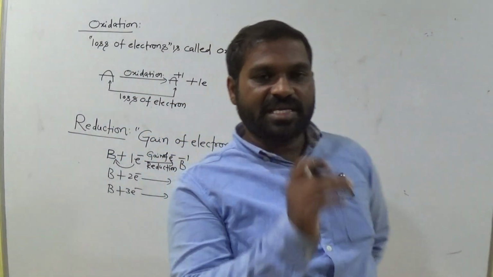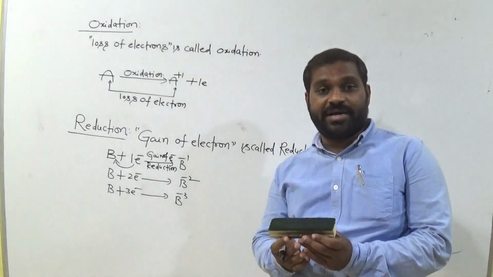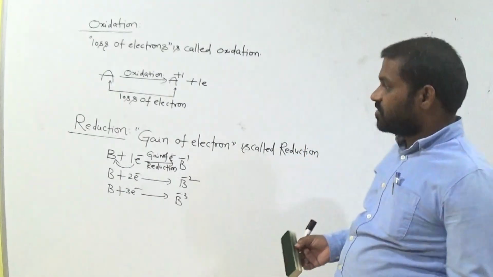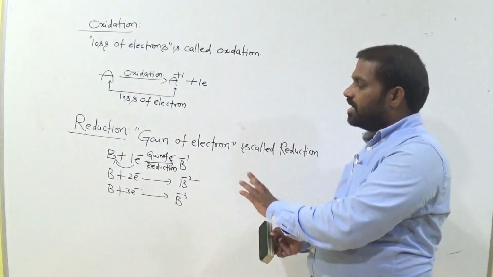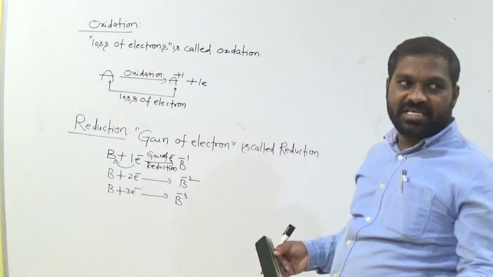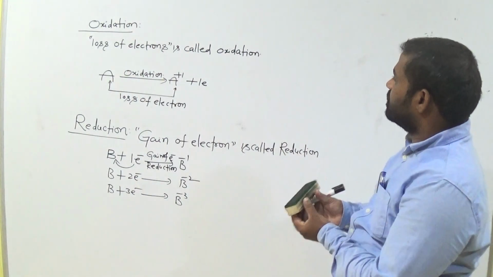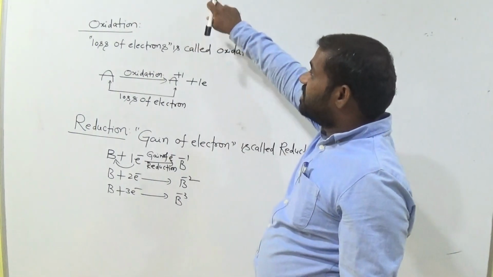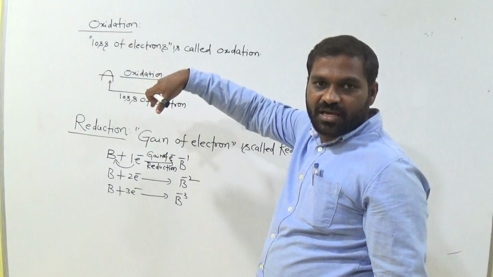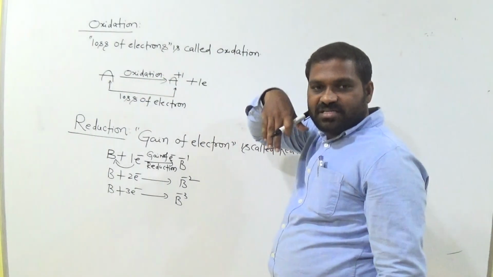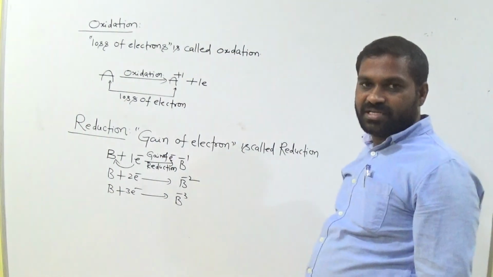Simple. With respect to electrons. There are some other definitions with respect to oxygen and hydrogen also, you know very well. So with respect to electrons, loss of electron is called oxidation, gaining of electron is called reduction. Is it clear, all of you? Okay. Now, why? Because in this 13th group we use these terms regularly, in P block elements and hydrogen and its compounds, whatever we use these terms.